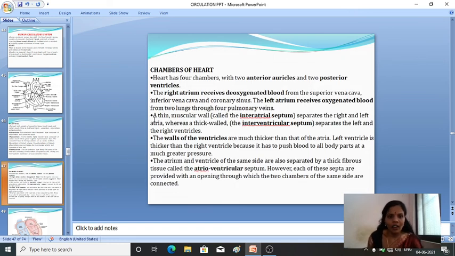Then a thin muscular wall called the interatrial septum separates the right and the left auricle, whereas the thick wall, the interventricular septum, separates the left and the right ventricles.